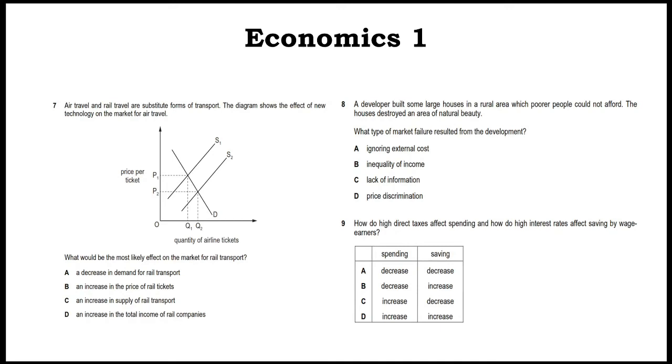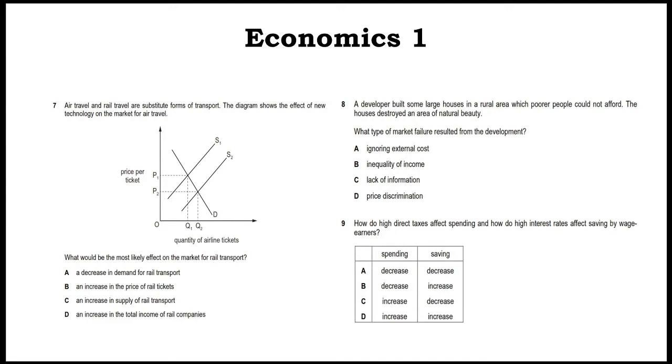Definitely the external cost, because the external cost is ignored. Inequality and price discrimination are not market failure, but lack of information, yes, it is a market failure. But here it is the destruction of environment.